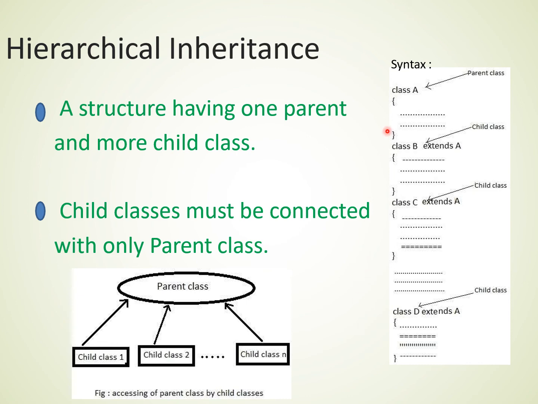Here is the simple syntax for hierarchical inheritance. In this syntax, class A is the base class or parent class, and all the others, B, C and D, are child classes, and all these B, C and D classes access or extend all the properties from class A.